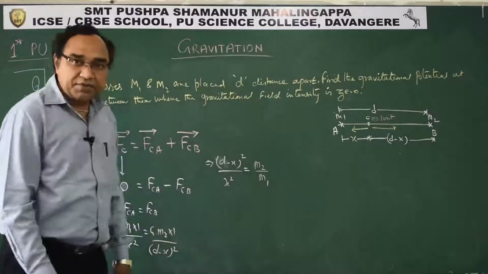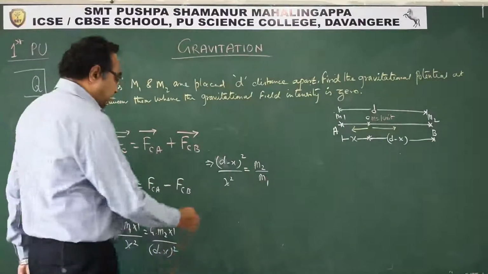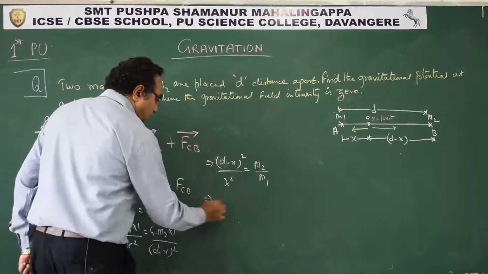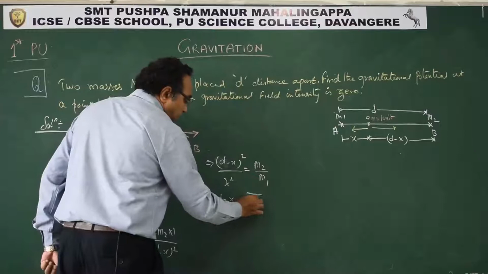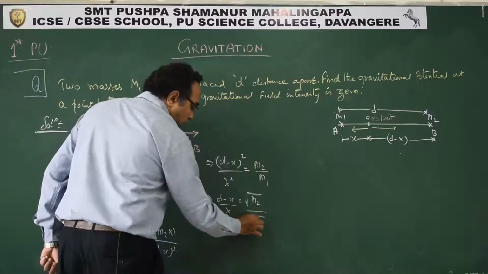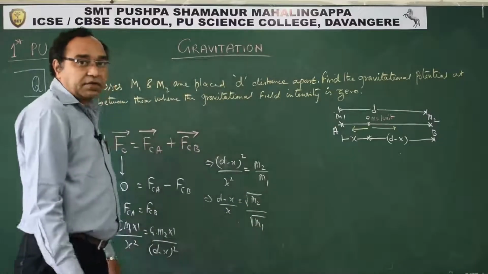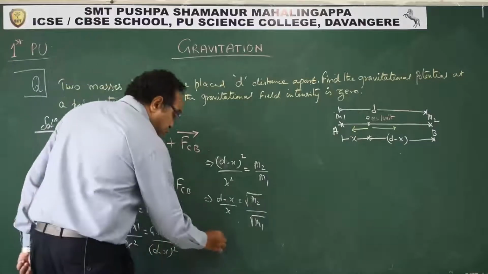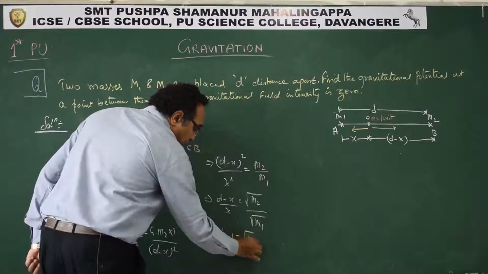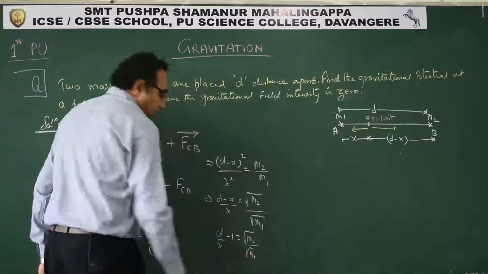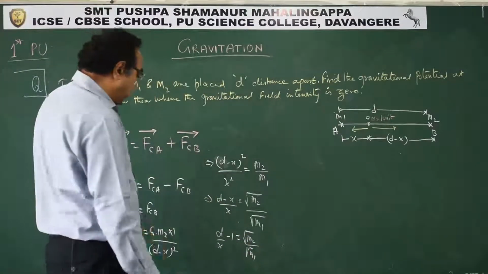How to simplify this? Take roots on both sides. So (D minus x) by x is equal to root of M2 upon root of M1. This is what we have. Now simplify, get the value of x. So D by x minus 1 is root of M2 by root of M1. Minus 1 you shift to that side.